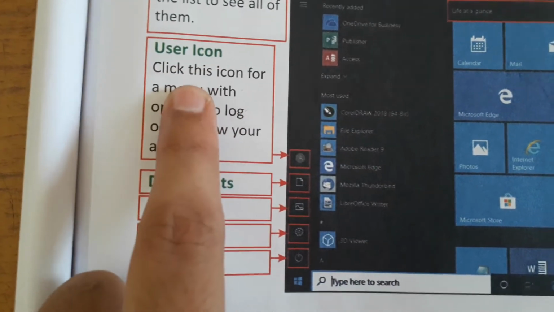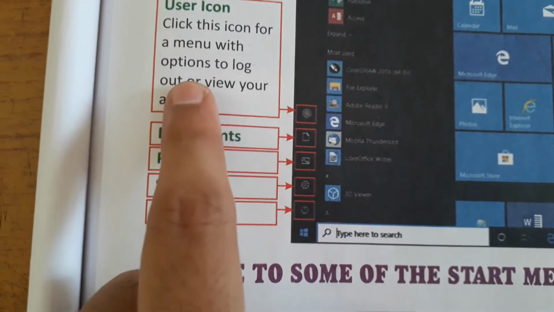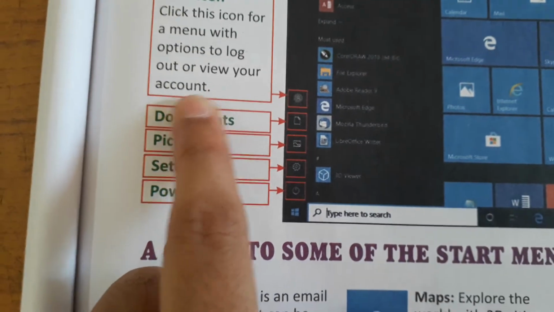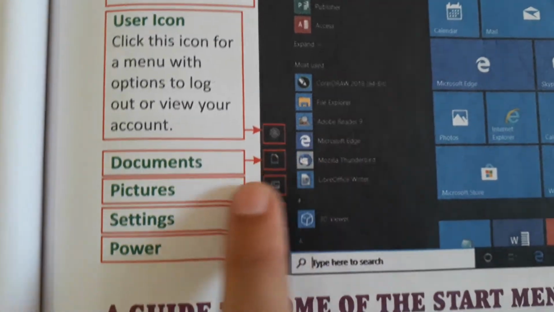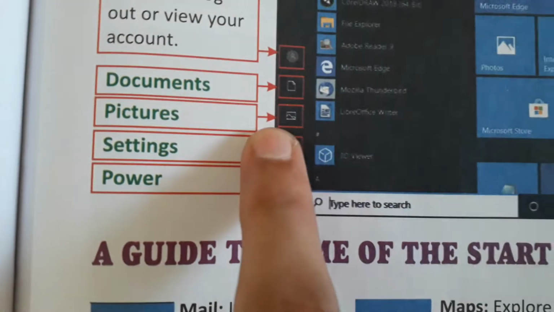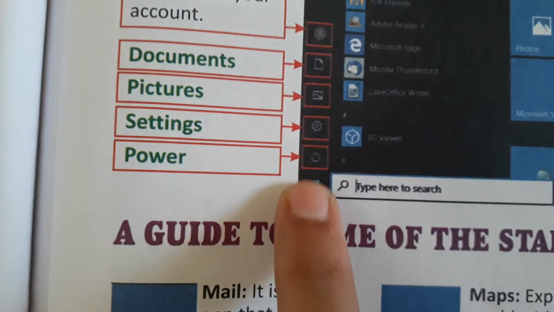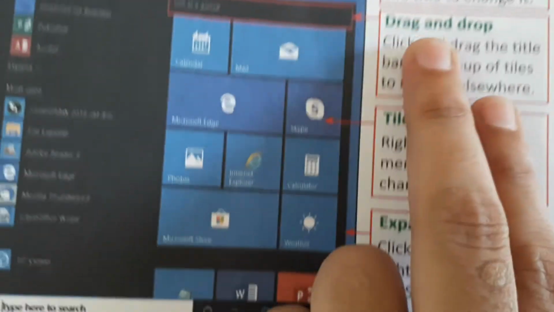User icon. Click this icon for a menu with options to log out or view your account. Okay, when we click on this we can see our profile. Next is documents. This is the documents button, this is the pictures button, this is the settings button and this is the power button.